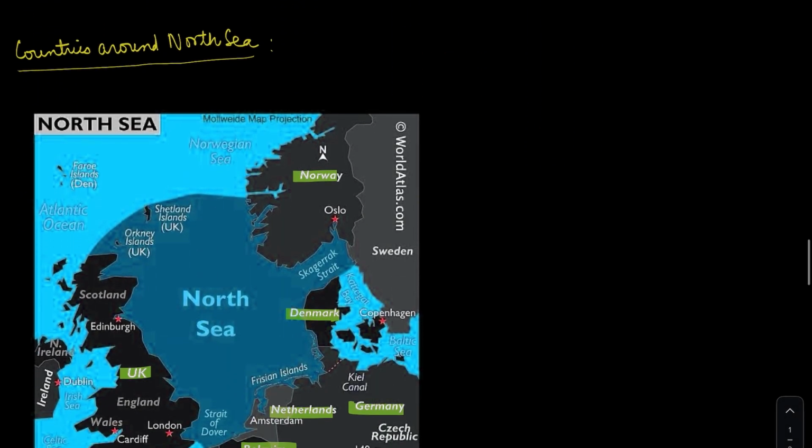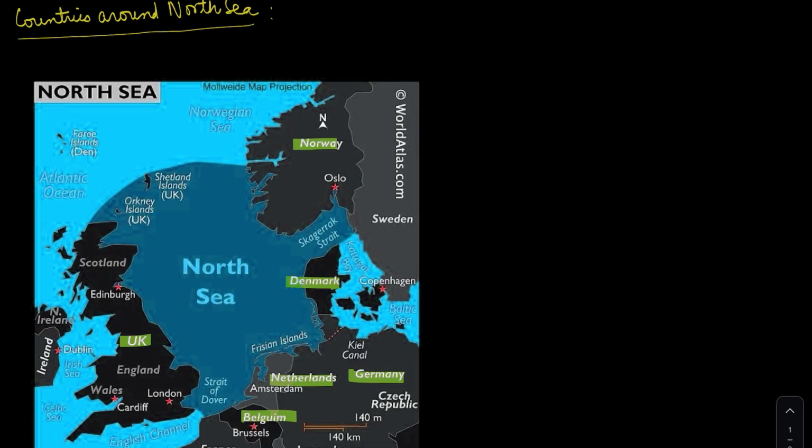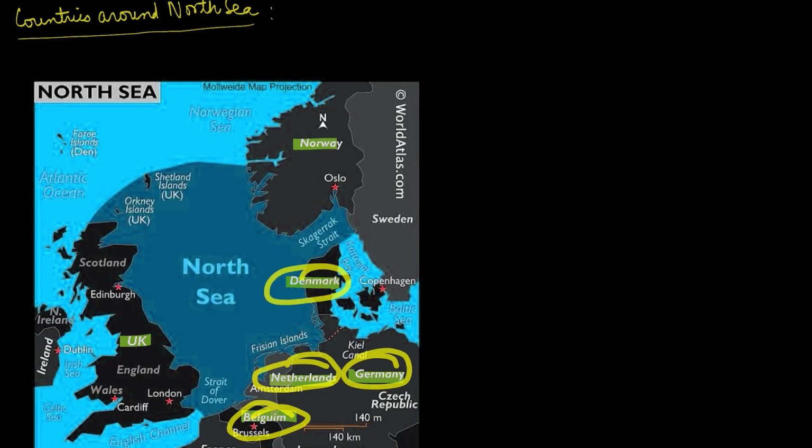Moving on to the countries around the North Sea. The North Sea was in use, and there had been a question encompassing the borders of the North Sea as well in recent years. The countries surrounding the North Sea are the UK, Belgium, Netherlands, Germany, Denmark, and Norway.